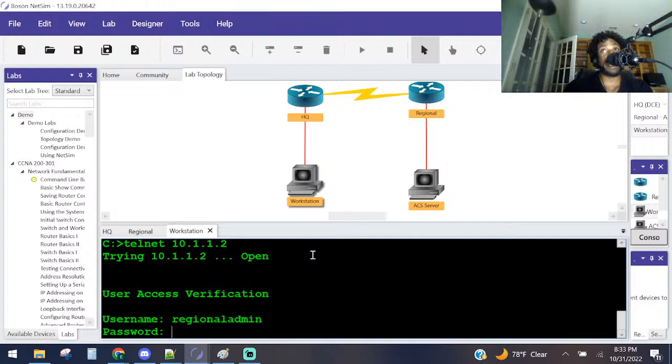Regional pass. No, admin pass was the password. Right? Yes. Admin.